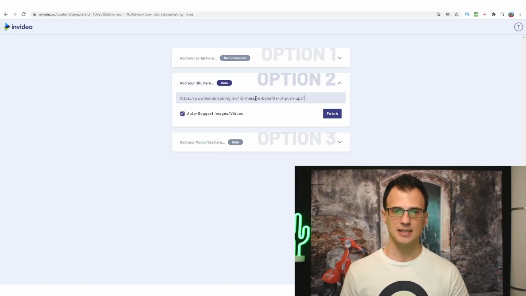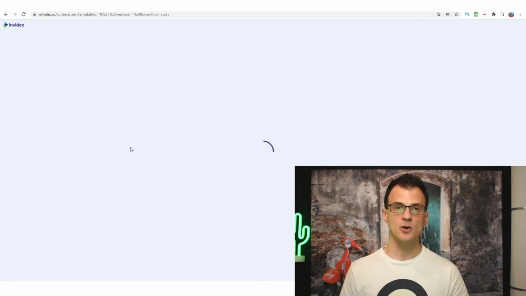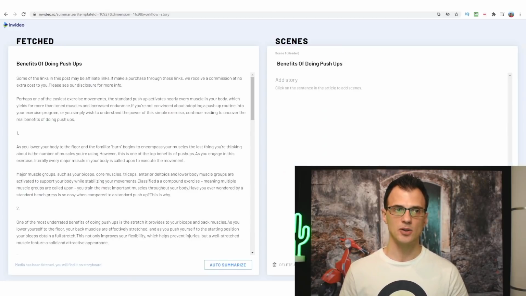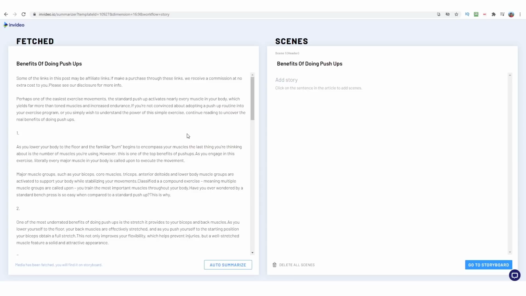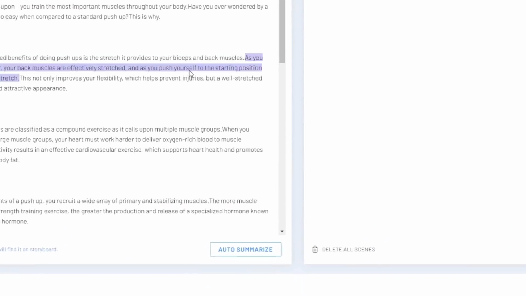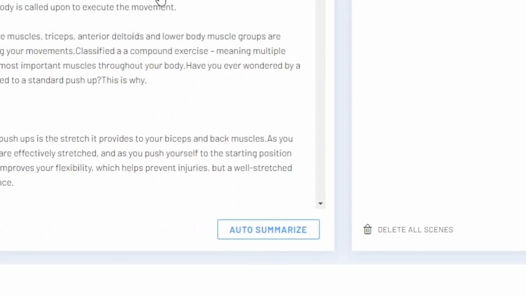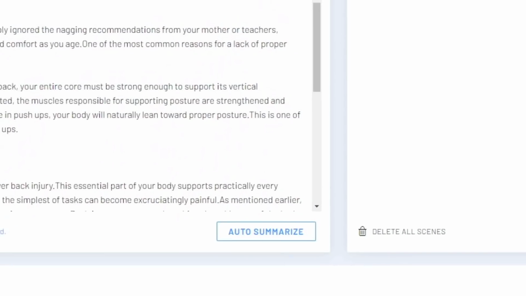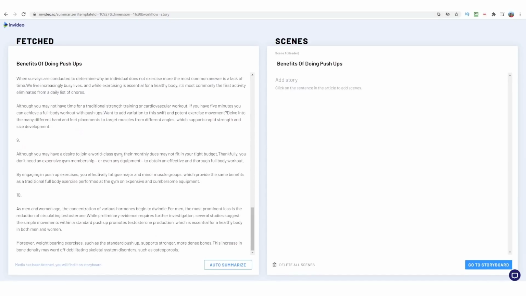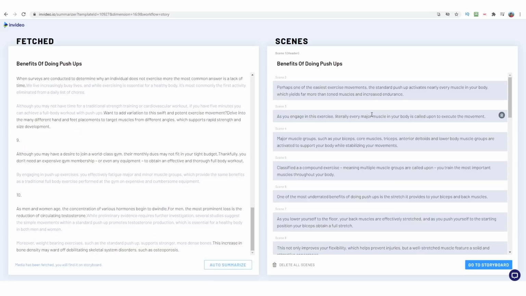So option 2, let's insert that article URL into here, click fetch, and InVideo will now go and read this article, and it will pre-populate the script and the basis for your video for you. Okay, so now that our article has been fetched, we can click this option here that says auto summarize to create a nice automatic summary of all of these sentences that will be done in a format that is great for video. So let's click auto summarize, and you can now see that we've got what is called scene.